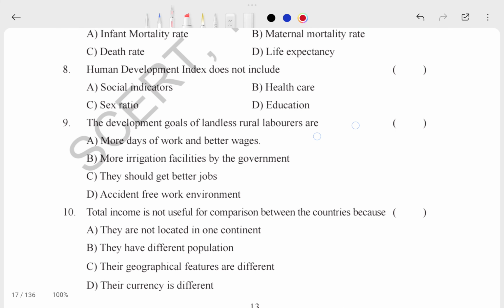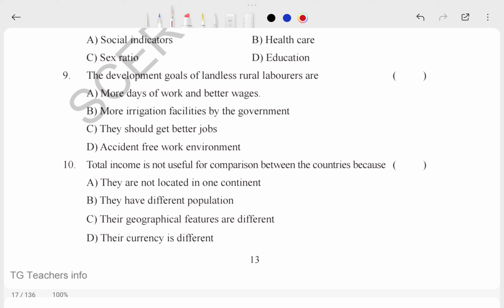Now the ninth question: what are the development goals of landless rural laborers? If you want to be a political student, then this is a good topic for you, and you will understand everything. If you see a landless laborer, what type of development goal would you set for them?